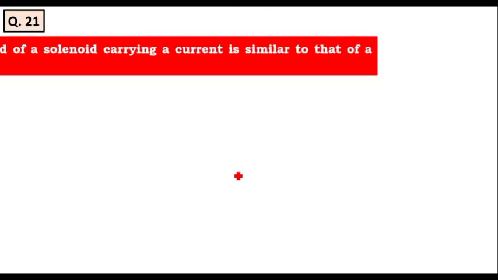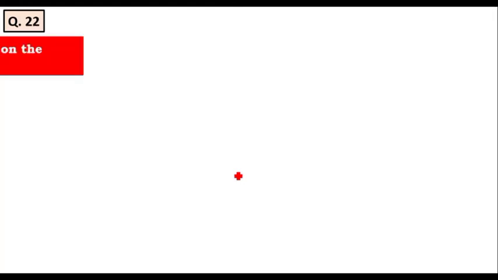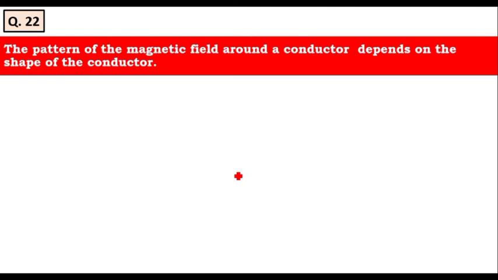The next question is, the magnetic field of a solenoid carrying a current is similar to that of a bar magnet. He is comparing the magnetic field produced by the solenoid and the bar magnet. Yes, both are the same. Therefore, it is a true statement. Answer A is the right answer. The next question is, the pattern of the magnetic field around a conductor depends on the shape of the conductor. Yes, obviously it depends on the shape of the conductor. Therefore, it is a true statement.